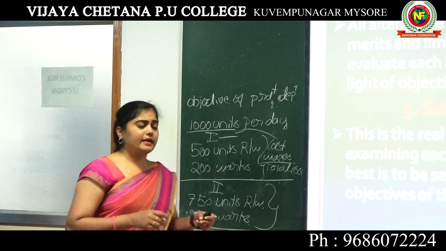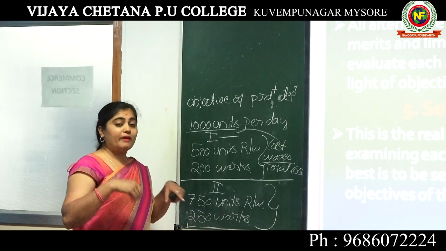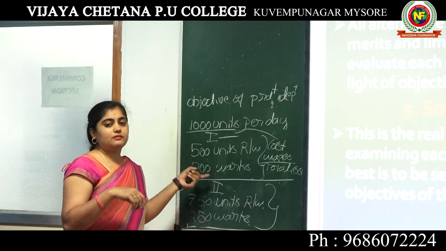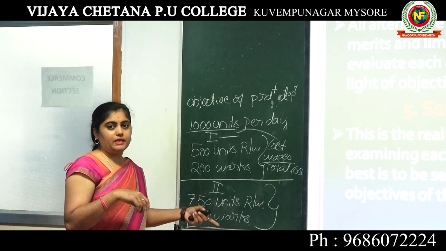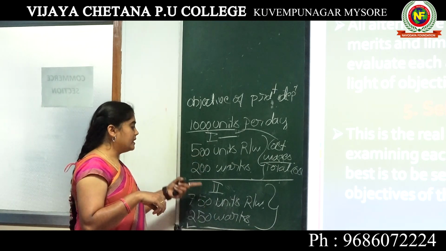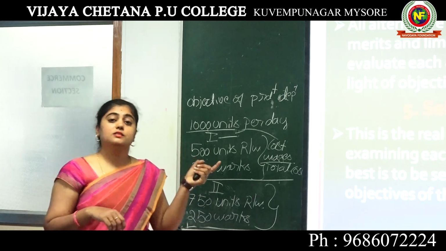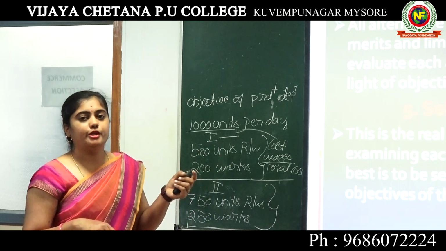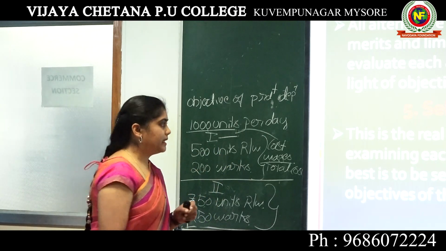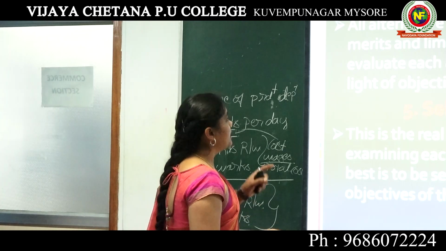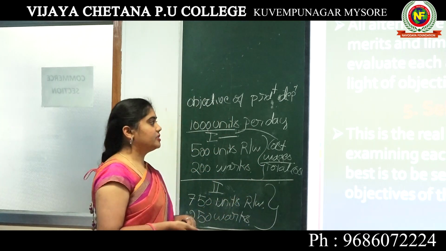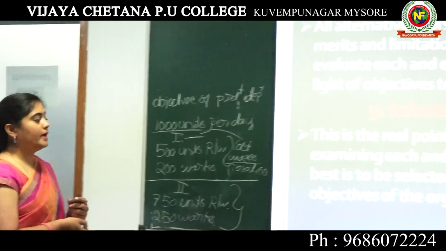So we should evaluate the strengths and weaknesses of each alternative. Among these, the alternative that provides the best or highest strengths is going to be selected for the next process. Evaluate each and every course of action in the light of the objectives to be achieved.